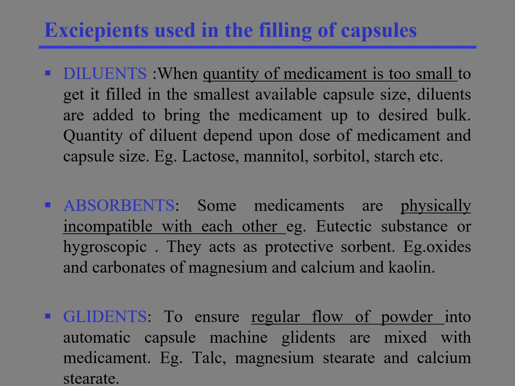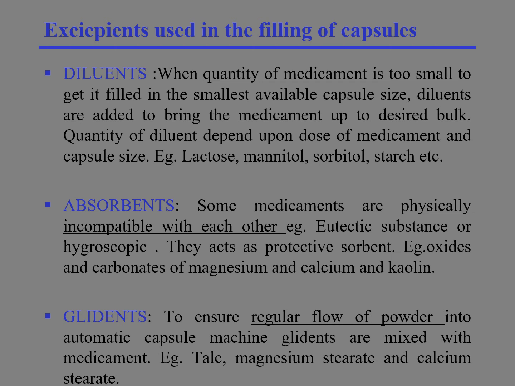Examples of diluents are lactose, mannitol, sorbitol, starch, etc. Second excipient is absorbent. Some medicaments are physically incompatible with each other, for example, eutectic substances or hygroscopic substances. They act as protective sorbents, for example, oxides and carbonates of magnesium, calcium and kaolin.